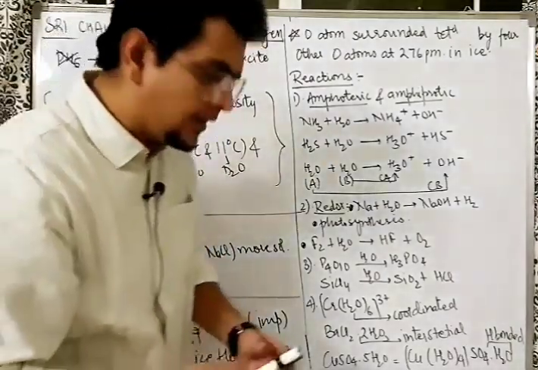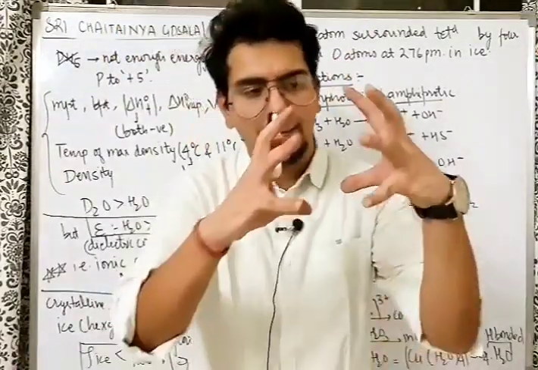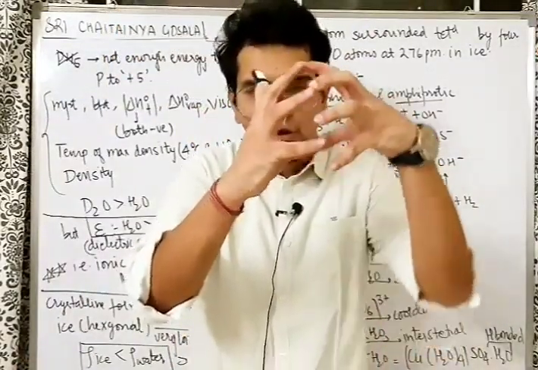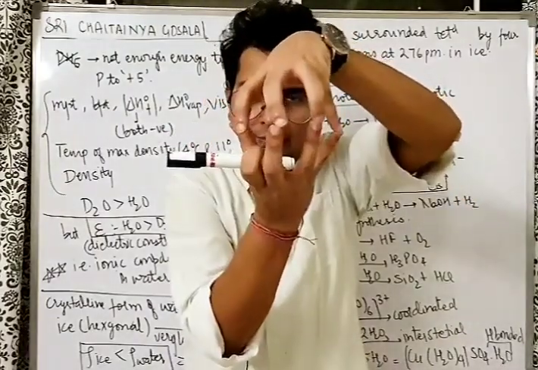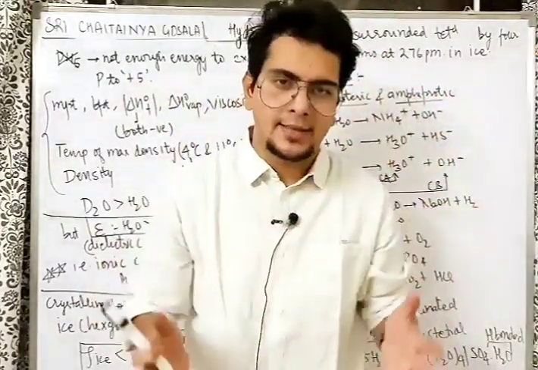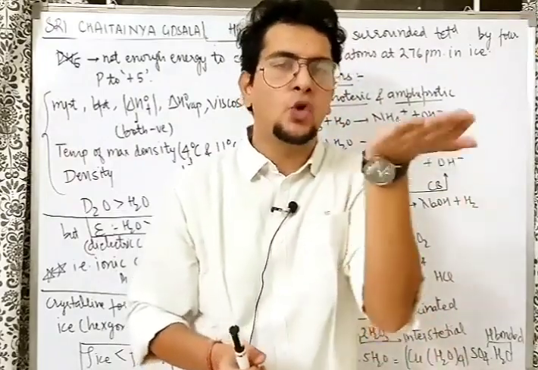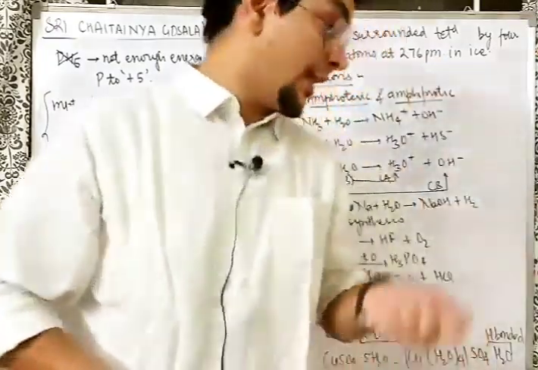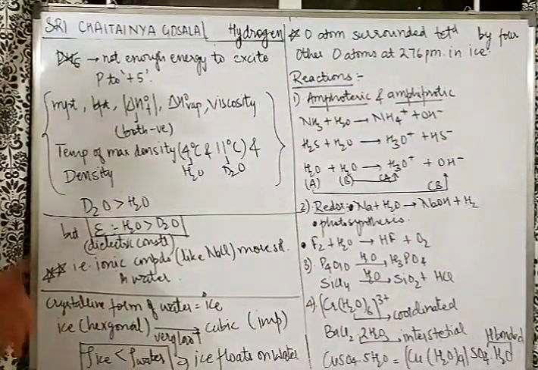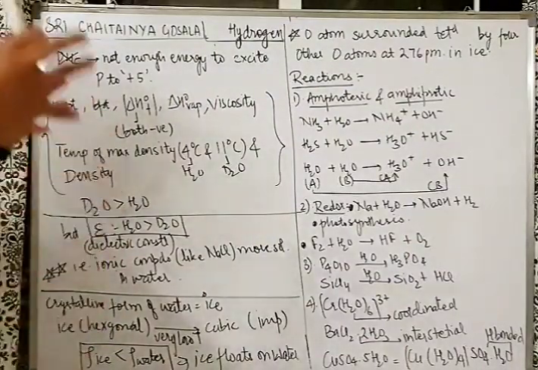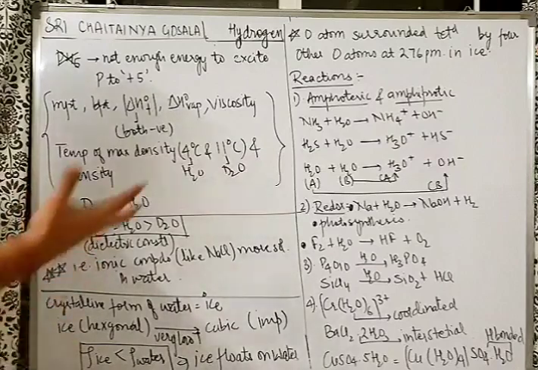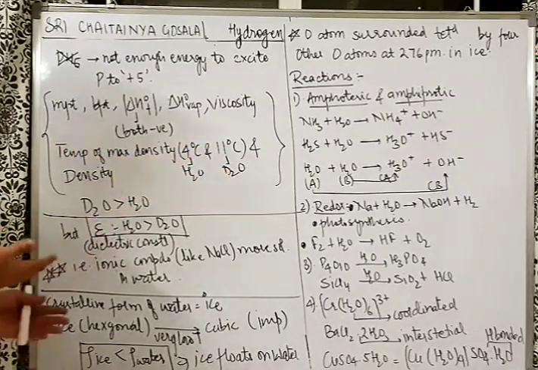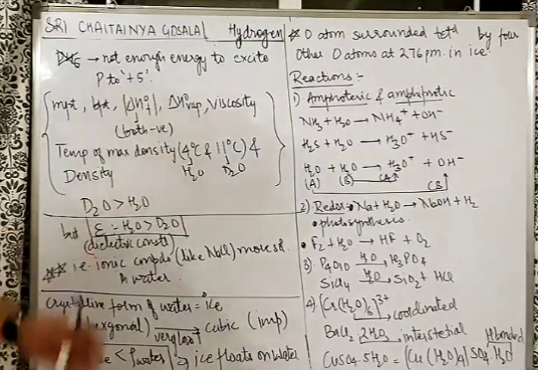Sir, why less density? Due to hydrogen bonding, it has a big cage-like structure. Because of that big cage-like structure, a lot of empty space is there in the middle, because of which the density is less. And lesser density things will float over higher density. So ice has lesser density than water. That's why ice floats over water. That's why you see icebergs in movies and videos floating over the ocean. Because ice can float over water.